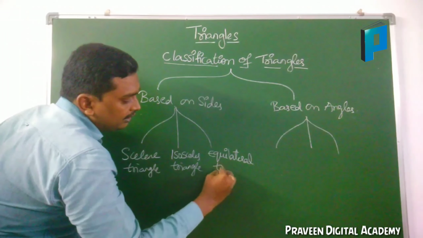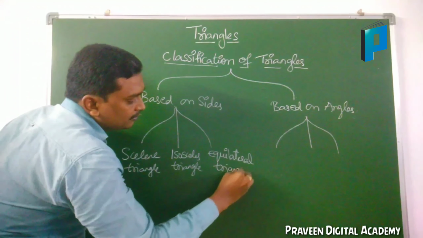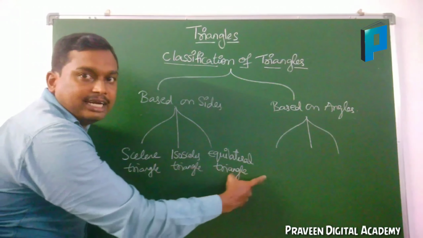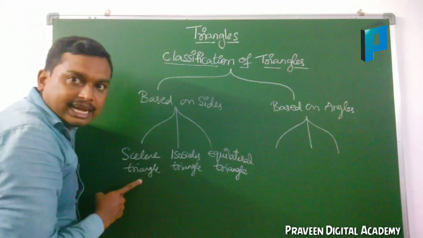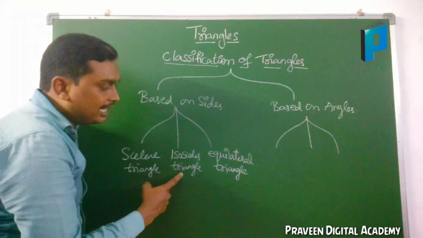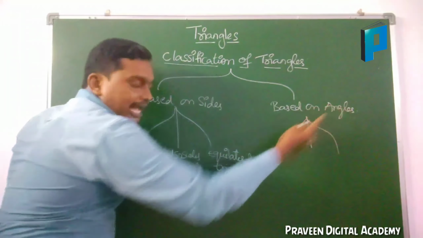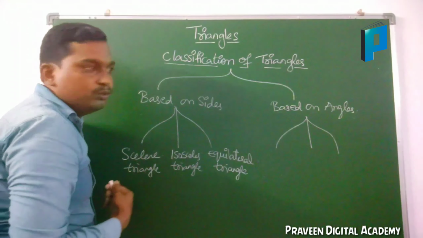Based on sides, triangles are divided into three types: scalene triangle, isosceles triangle, equilateral triangle. Based on angles, they are again divided into three types.